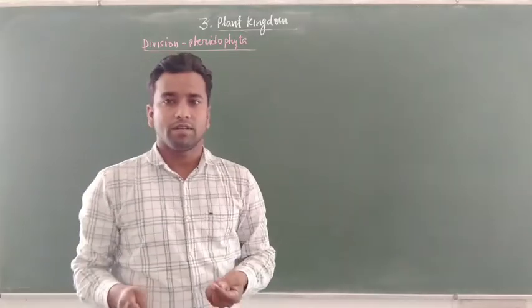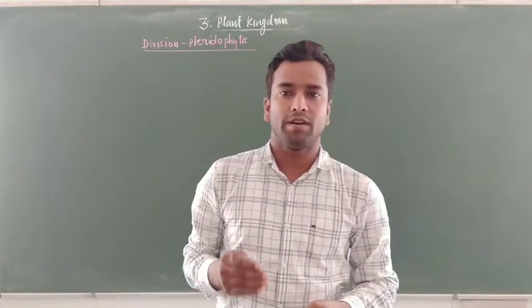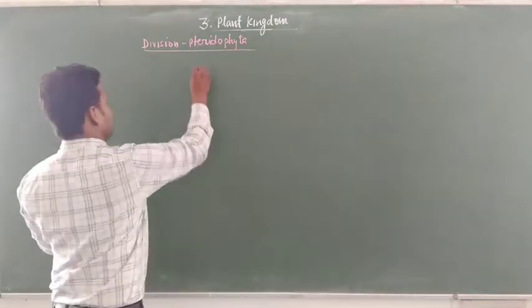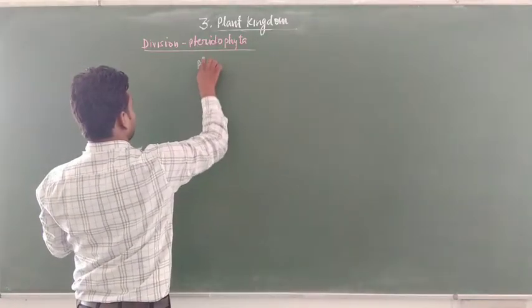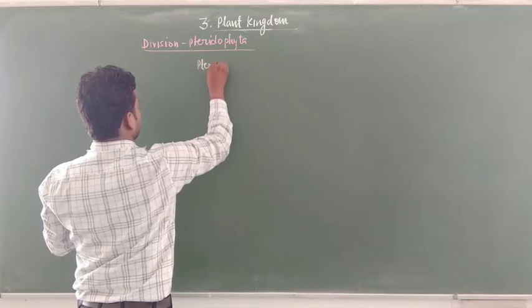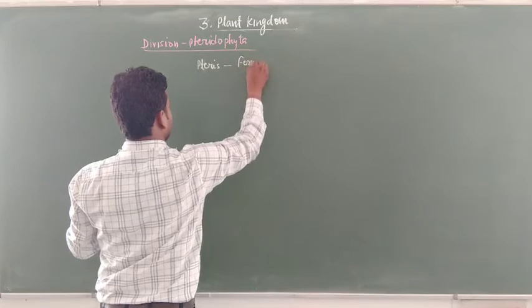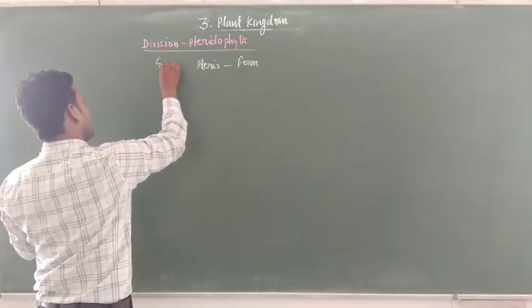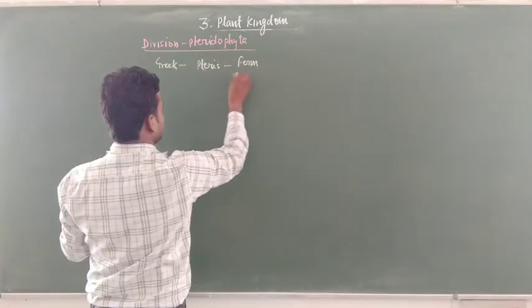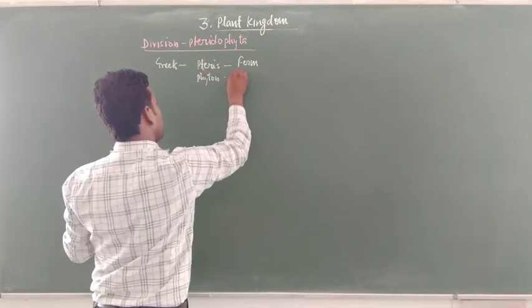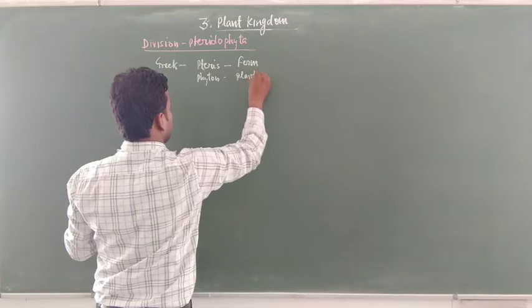Division Pteridophyta: pteridophyte is made up of two Greek words, pteris, which means fern, and phyton, which means plant.